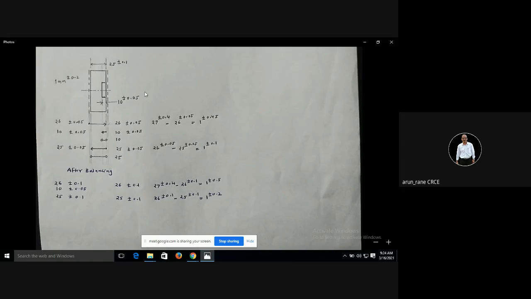If the exam is in June, why study right from the month of April? Let us study in the month of May. Of course, you will start preparation slowly, but the studies in full swing you are going to start only 15 days before, isn't it? Same thing. When it is mentioned plus minus 0.1 or plus minus 0.05, unnecessarily it is not required. So on a new lathe machine, you can get plus minus 0.02.